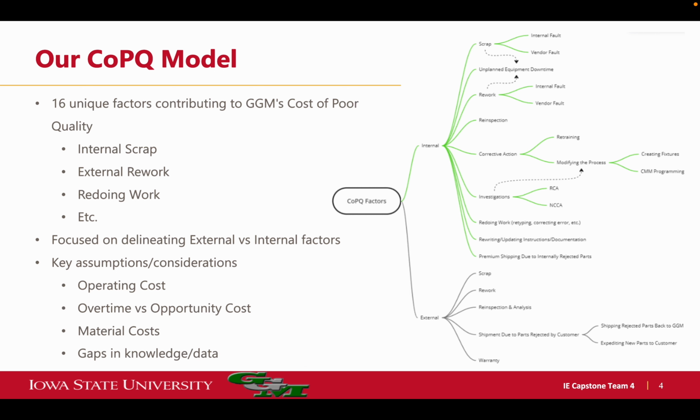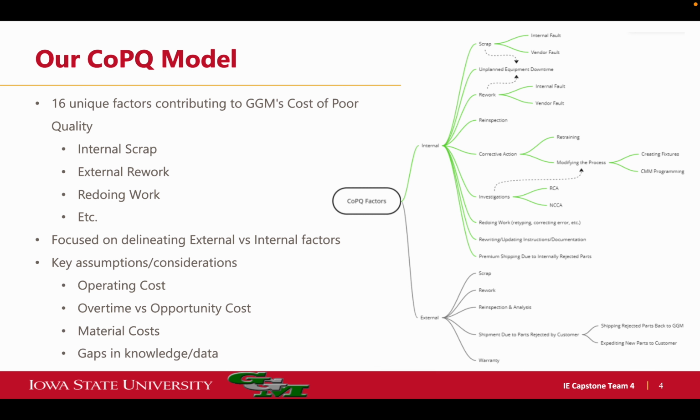This is our final COPQ model. On the right, you can see the COPQ factors, all 16 of them. Some of them are internal scrap, external rework, reinspection, and retraining, and many more. As you can see, they're delineated into external and internal factors. We chose to do this because there's a big difference between scrap that is caught by a customer versus scrap that is caught by an operator in the plant. And we wanted to make sure those differences were highlighted for GGM to consider where their costs are really coming from.